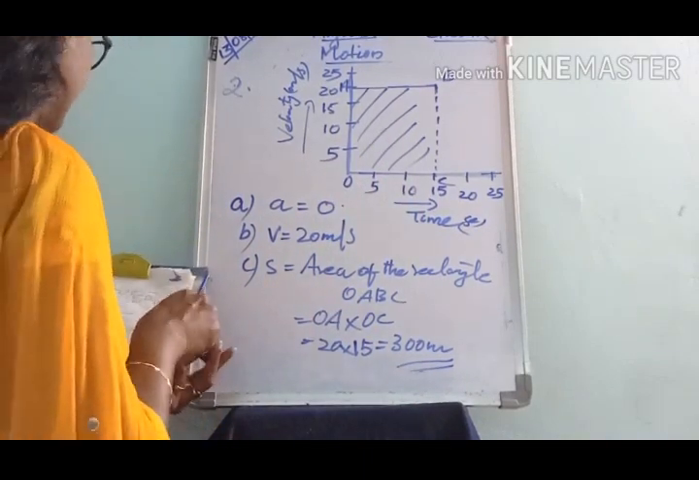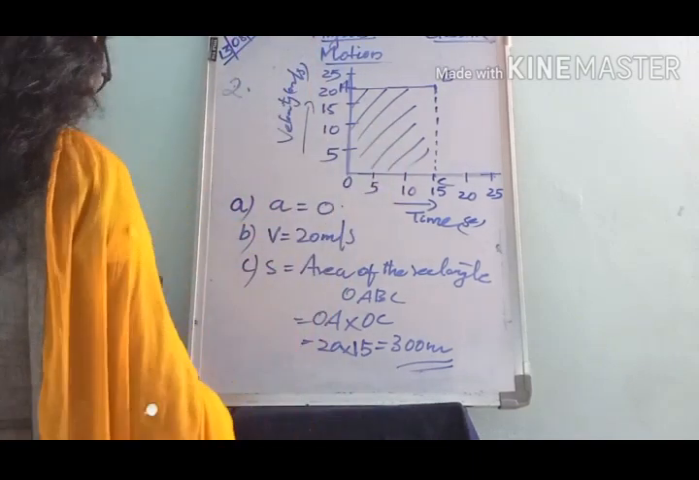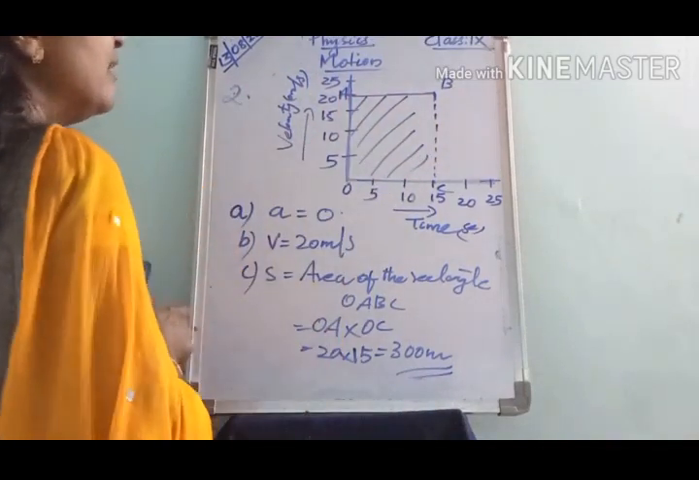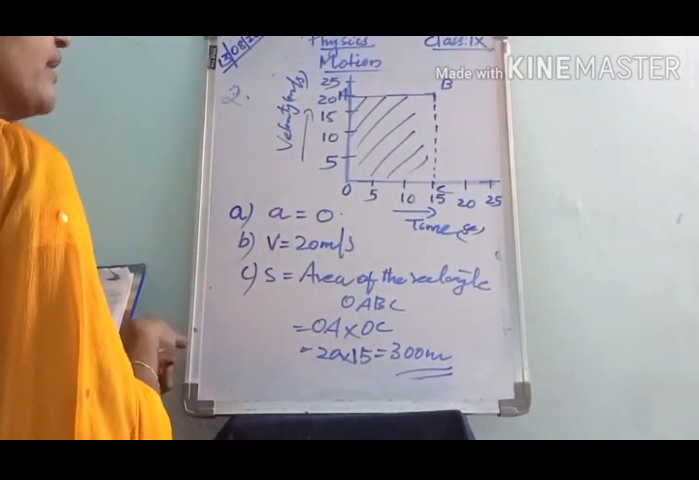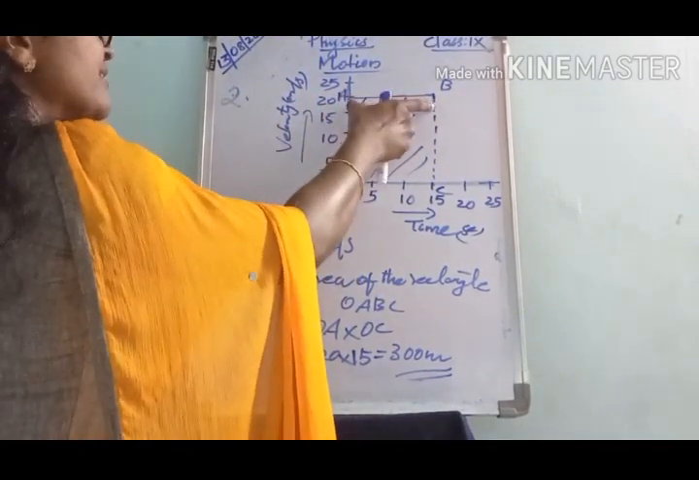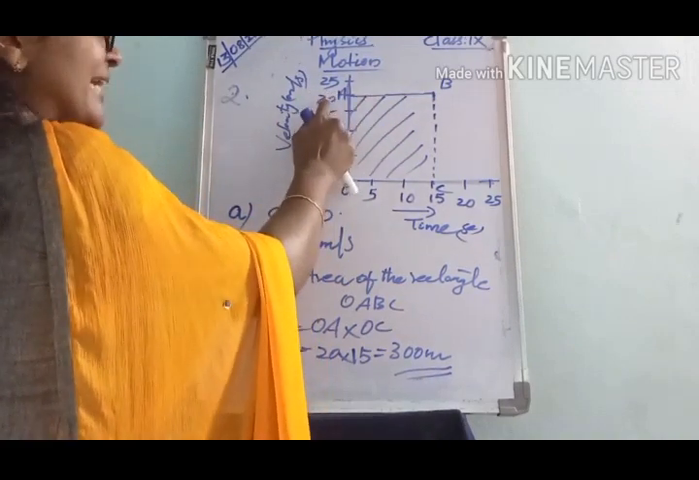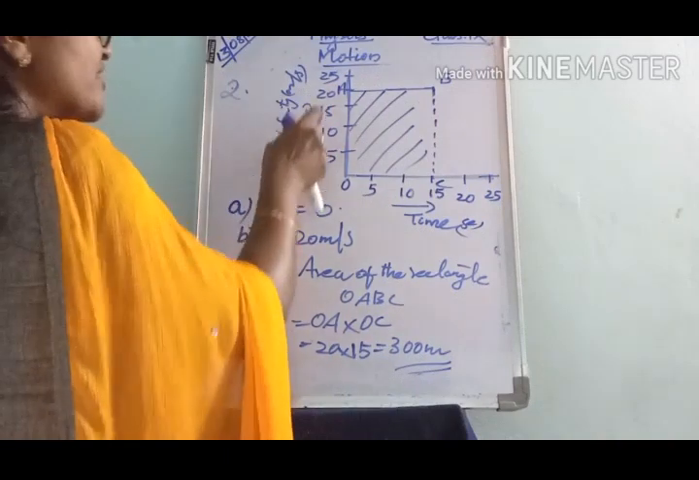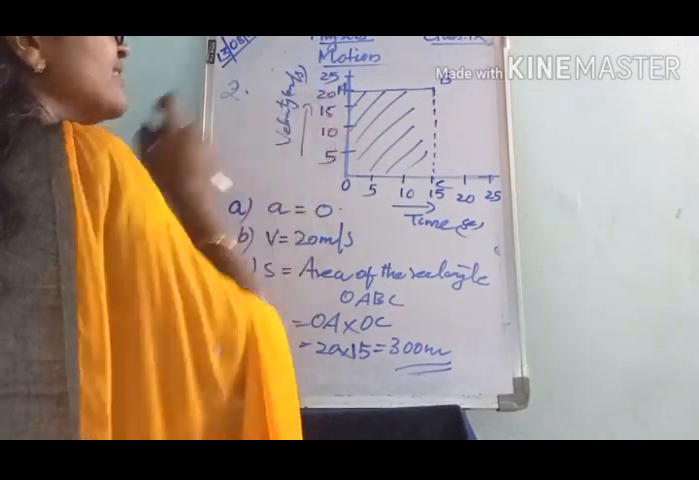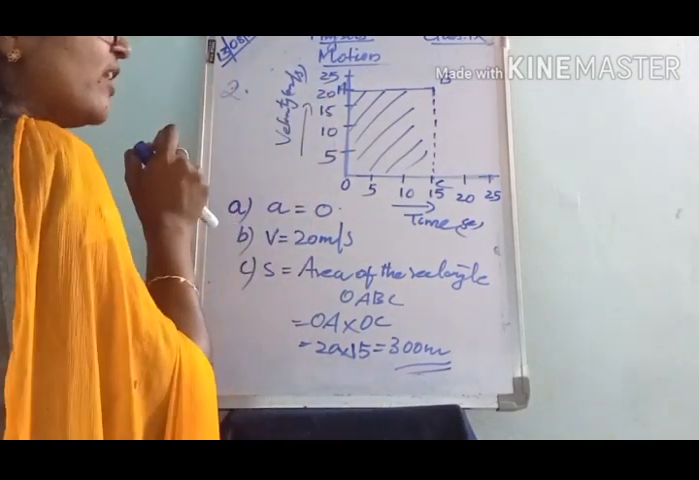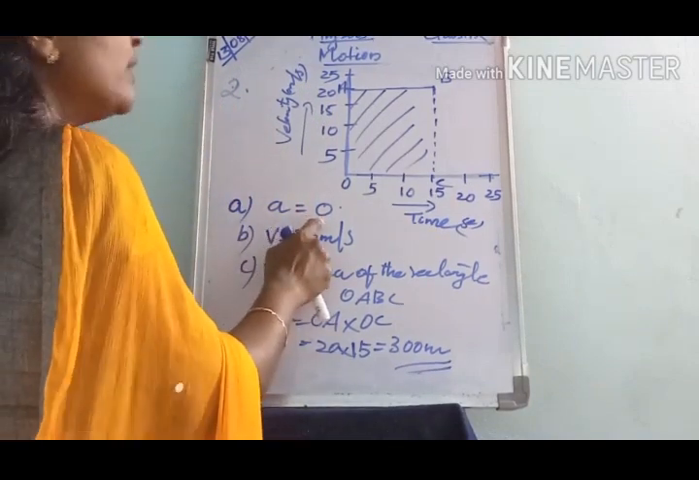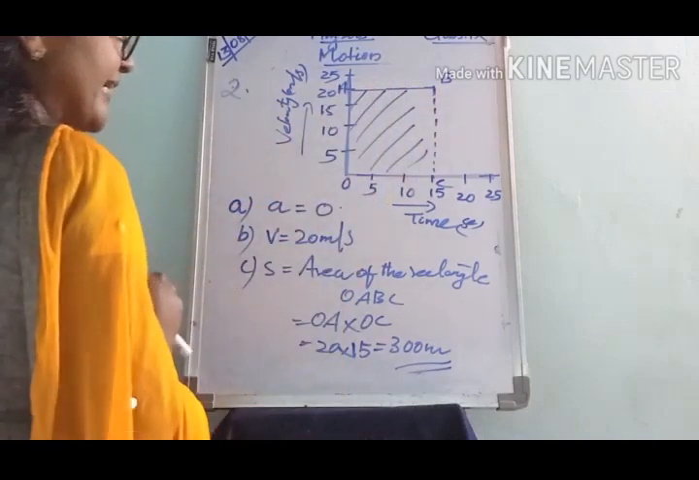Here the velocity time graph is given. We have to find the acceleration. Here AB represents the velocity time graph. It represents an object, the cyclist, that moves with a constant velocity. So the acceleration is 0 because velocity is constant. Whenever there is a change in velocity, only then is there acceleration. So the acceleration is 0 because the velocity is constant here.